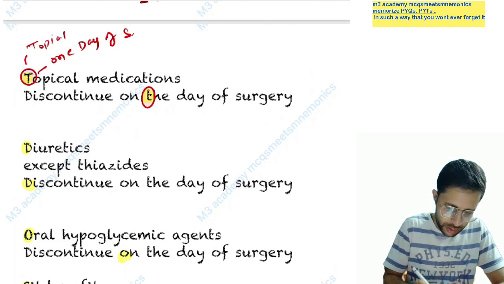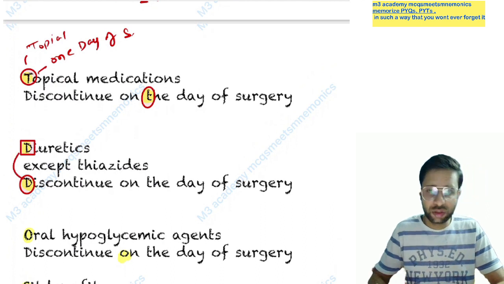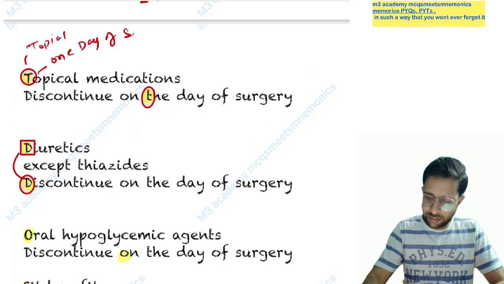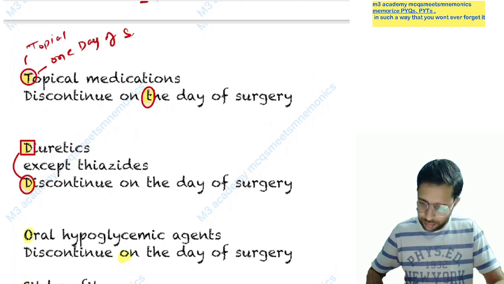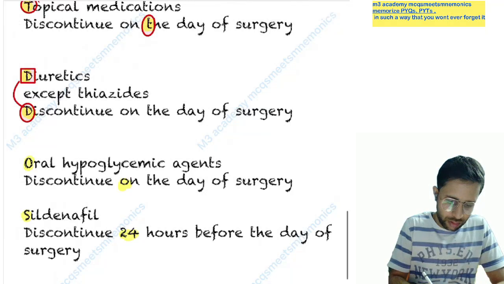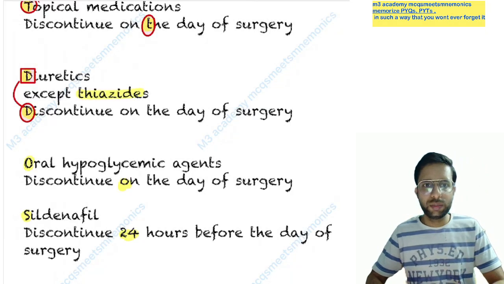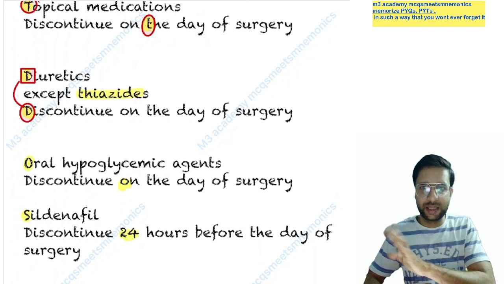Now, diuretic, you can remember D for diuretic or D for discontinue. Diuretics have to be discontinued, but we can give thiazide. Yes, we can give the thiazide here. So D for diuretic, D for discontinue, but the thiazide can be continued. Thiazide should be continued, it should not be stopped.